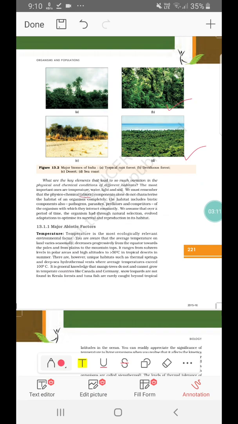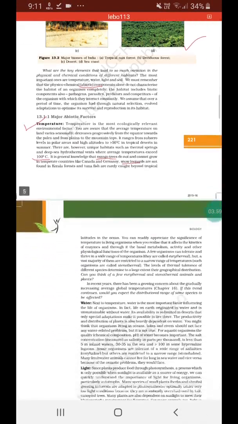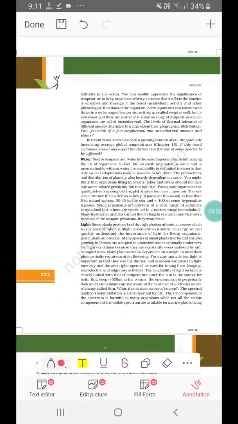So not only abiotic components, but the biotic components are also making this ecosystem. So today, let us look at the major abiotic factors. First, temperature. We can see that in deserts and polar regions, it varies across. Even in hydrothermal vents, it is around 100 degrees Celsius. An example is given that mango trees do not grow in temperate countries like Canada, and snow leopards are not found in Kerala. They are rarely found beyond tropical latitudes in the oceans. Alright, so depending on this condition, a different variety of organisms is present.